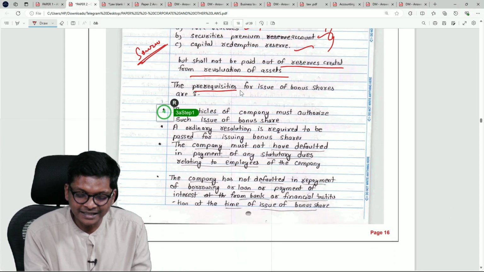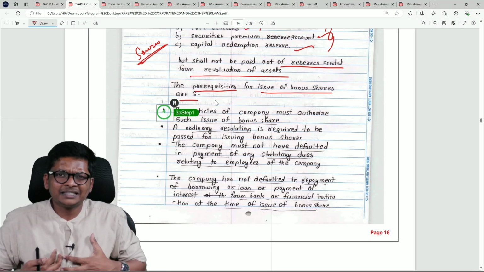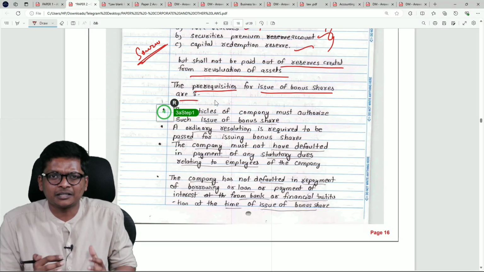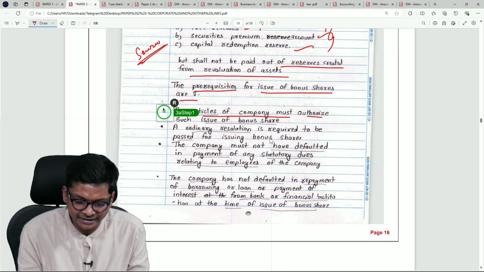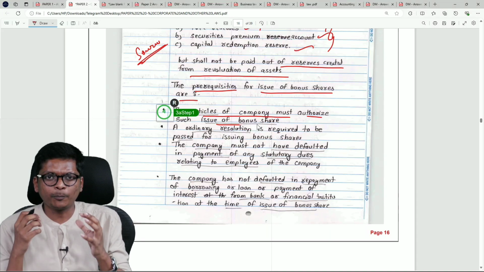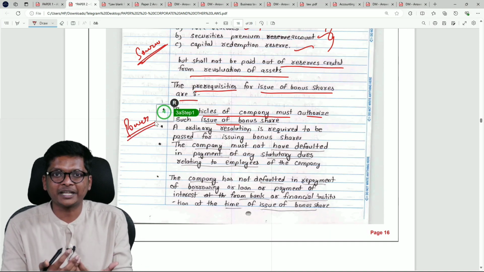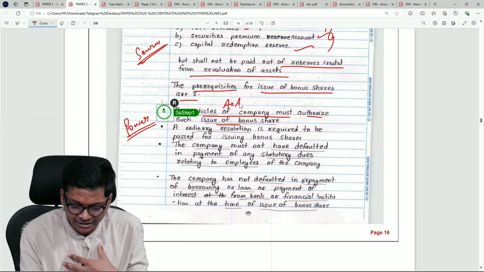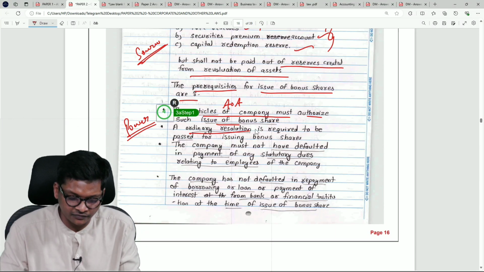Then the prerequisites or conditions for issue of bonus shares in section 63, they have not used any technical terms, simple points. Look at this. Articles must authorize the issue. Always we keep talking in our class, the first point you have to write is, what is the power for that provision to take place? So articles is authorizing, you have to pass an ordinary resolution. Always write the resolutions first.